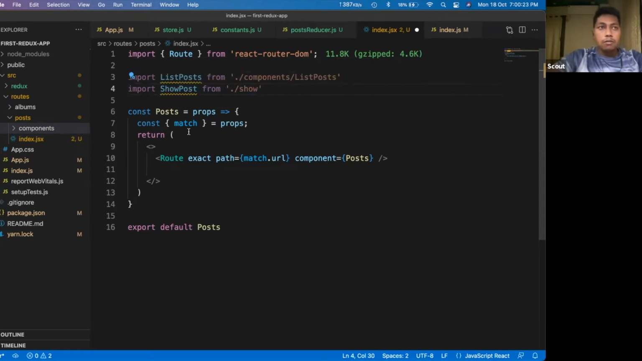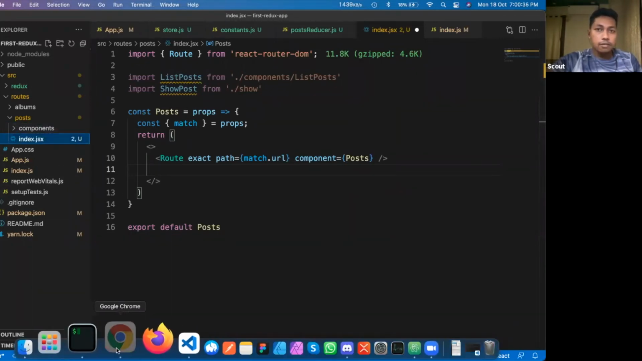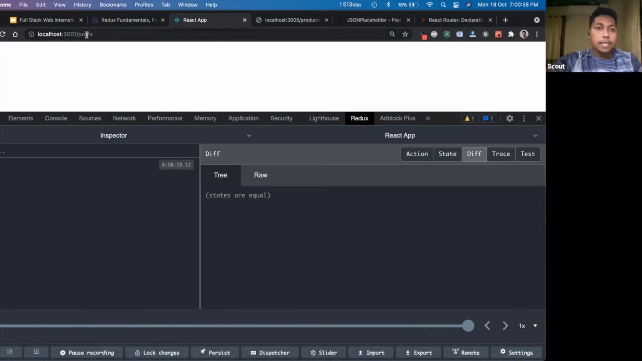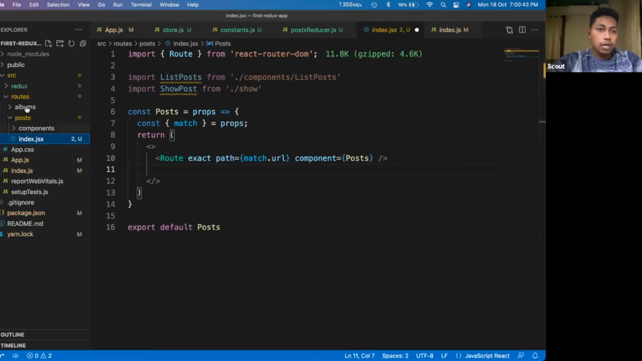A lot of code is going on, so stay with me. I will define the routes here. As you can see, whenever the application loads, it is loading this component, meaning this posts component file is getting rendered. Inside that I'm saying, if the path is whatever we have right now, then by default I would list all of the posts.